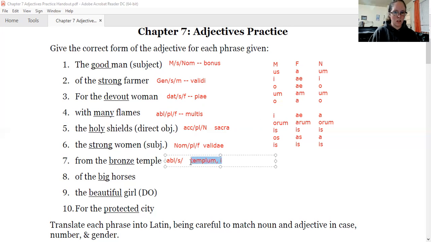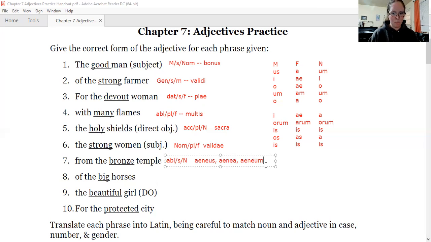That first one is an -um, so we know that our ending for our adjective needs to be ablative, singular, neuter. I apologize for the random capitalization. I just realized that was happening. Sorry. Hope that doesn't bug you too bad. All right. So we need to know the word for bronze. It's the weird looking one, aeneus, aenea, aeneum. If you remember learning about the Aeneid, Aeneas was called the bronze one. He was the guy who left after the Battle of Troy and helped establish Rome.